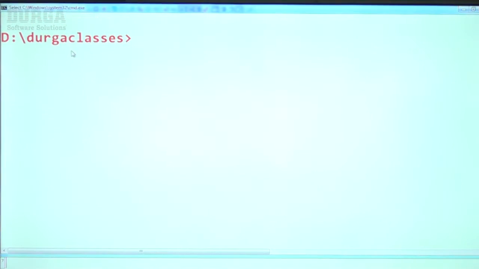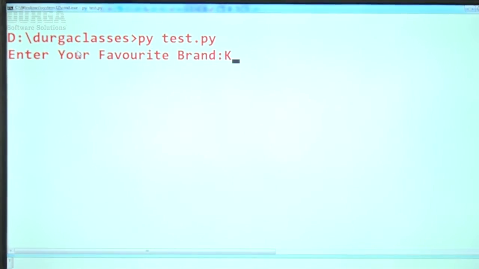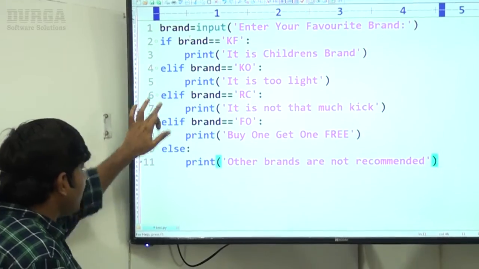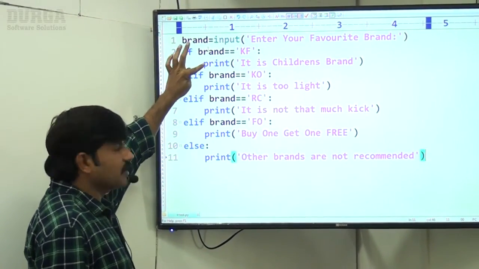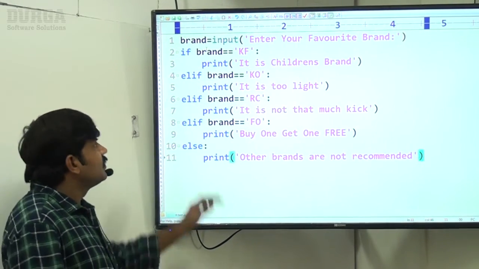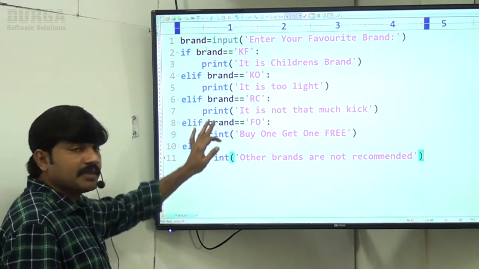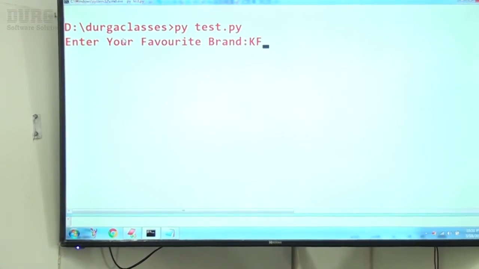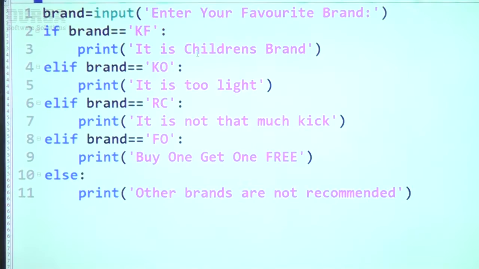Let me run this code. If I enter, sorry, KF. Sir, now observe, this is totally a single block only. For KF, only this line will execute. The remaining is not going to be considered. Among several options, only one option will be selected and executed, sir. Now, have a look at what answer we are going to get here. It is a children's brand.